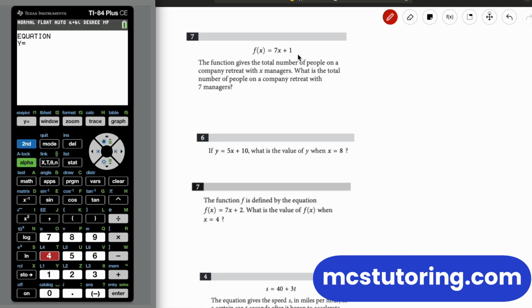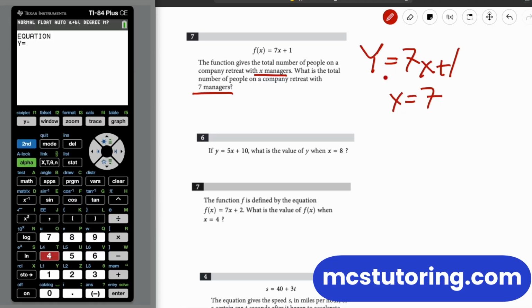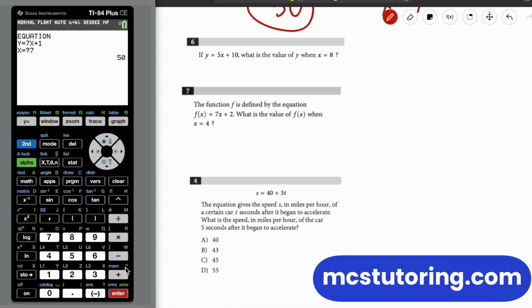So we get f of x equals 7x plus 1. So you guys know that is going to be y equals 7x plus 1. And then it's with x managers. What happens? We have 7 managers. That means x equals 7. So get the equation. 7x plus 1. What happens when x equals 7? There we go. It's 50. Okay, cool. And I think we're almost half done here, which is good.